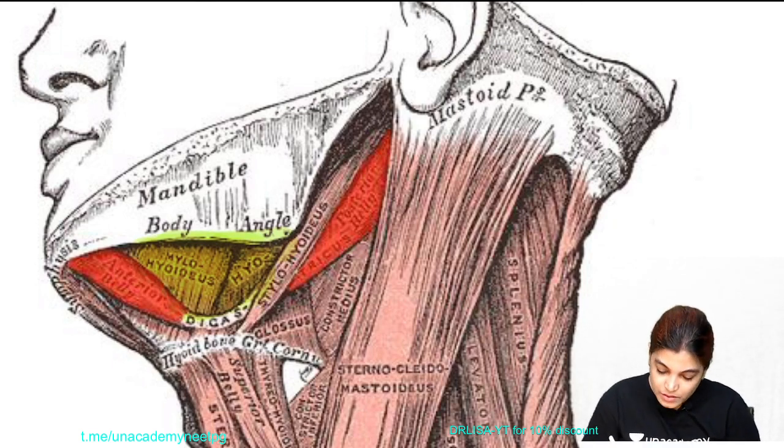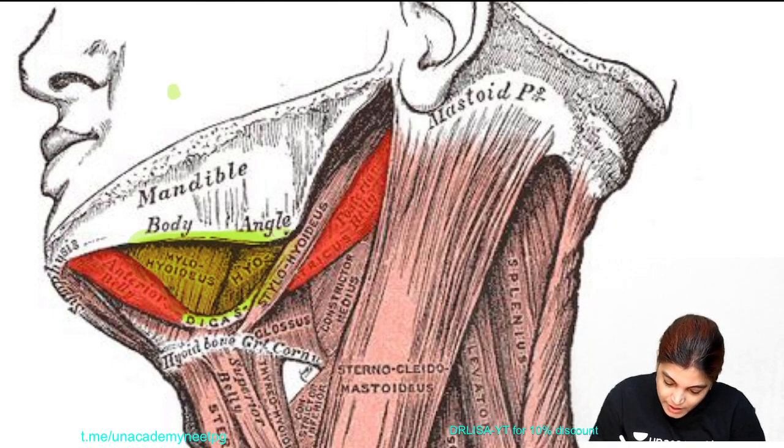Okay, so the part which I have just highlighted here is the digastric triangle. Now coming to its boundary, I am just using this.